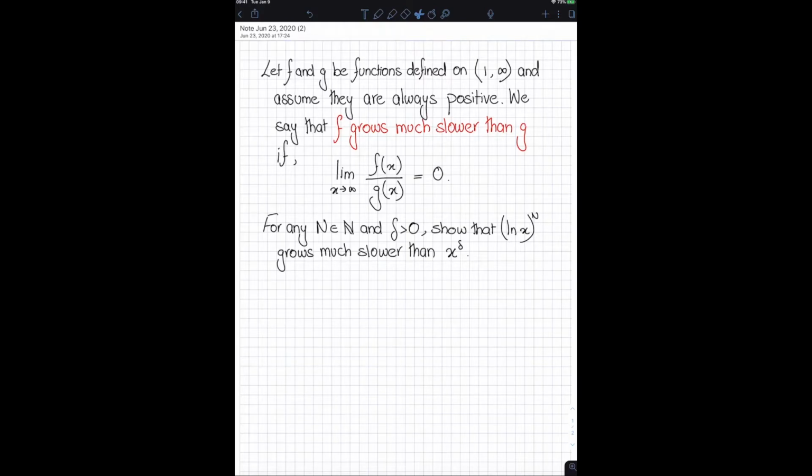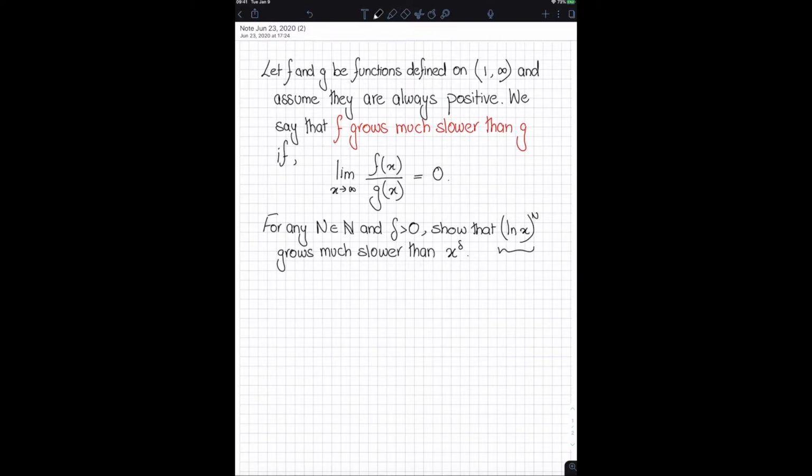Hi guys, in this video I'm going to present a question that is part of what is called the Big-O theorem. The Big-O theorem is a theorem in calculus that essentially compares the rate of growth of different kinds of functions. For example, it says that the exponential function always grows faster than any polynomial, and so forth. This is just one part of the theorem, which says that the logarithm function, or in other words the ln function, grows much slower than any polynomial.